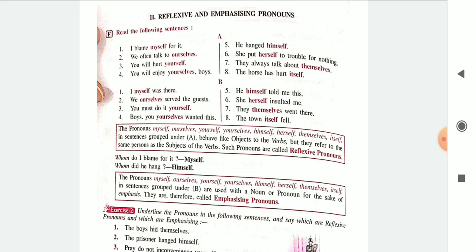The word emphasizing means you're putting stress, you're putting pressure on the fact that you have finished the work by yourself. So I will say, I myself finished all the cooking. Here you are putting pressure. I did it, nobody else.